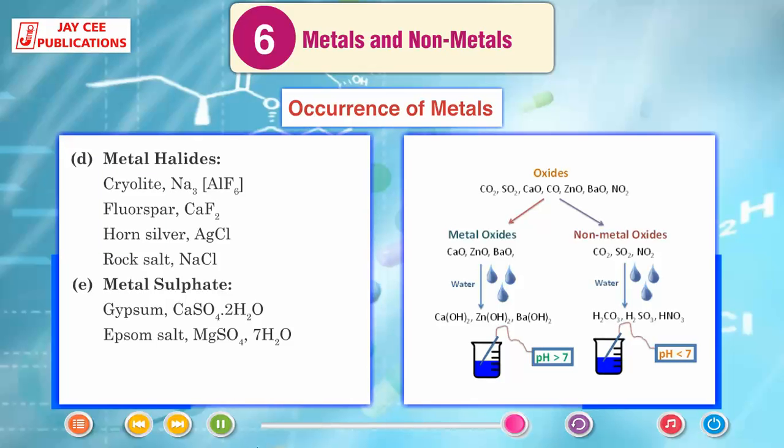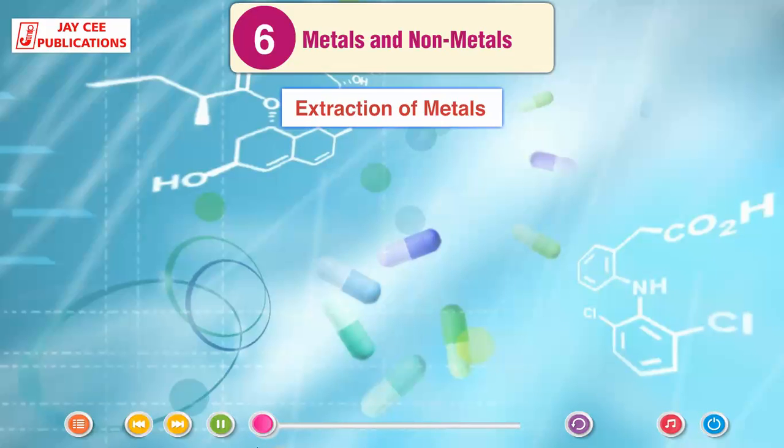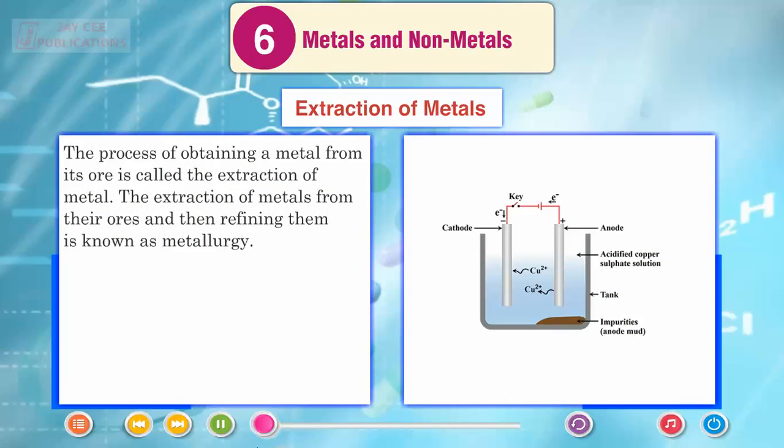Metal sulfates: gypsum CaSO4·2H2O, Epsom salt MgSO4·7H2O. Extraction of metals. The process of obtaining a metal from its ore is called the extraction of metal. The extraction of metals from the ores and then refining them is known as metallurgy.